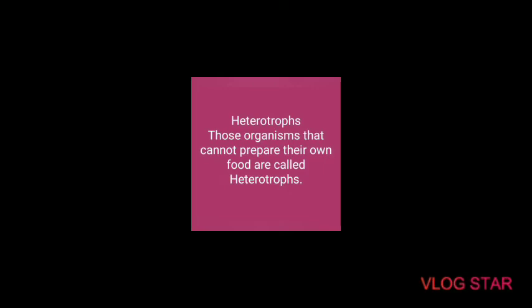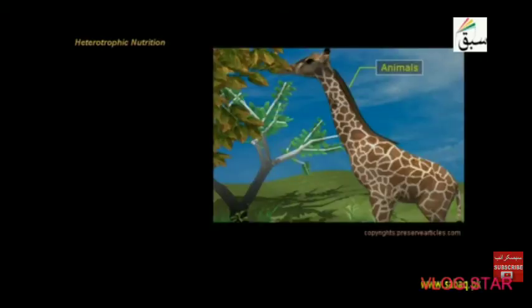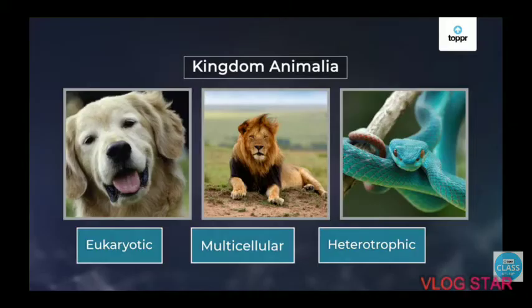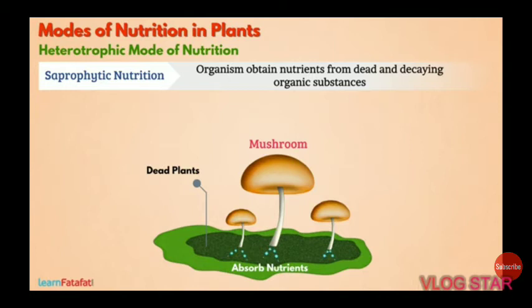So the organisms which obtain their food from others, that is, they depend on other plants or animals called as heterotrophic organisms. For example, elephant, deer, lion, humans, etc. Third one, saprophytic, the organisms which obtain their food by absorption from dead organisms. For example, fungi, mushroom, yeast, molds, etc.